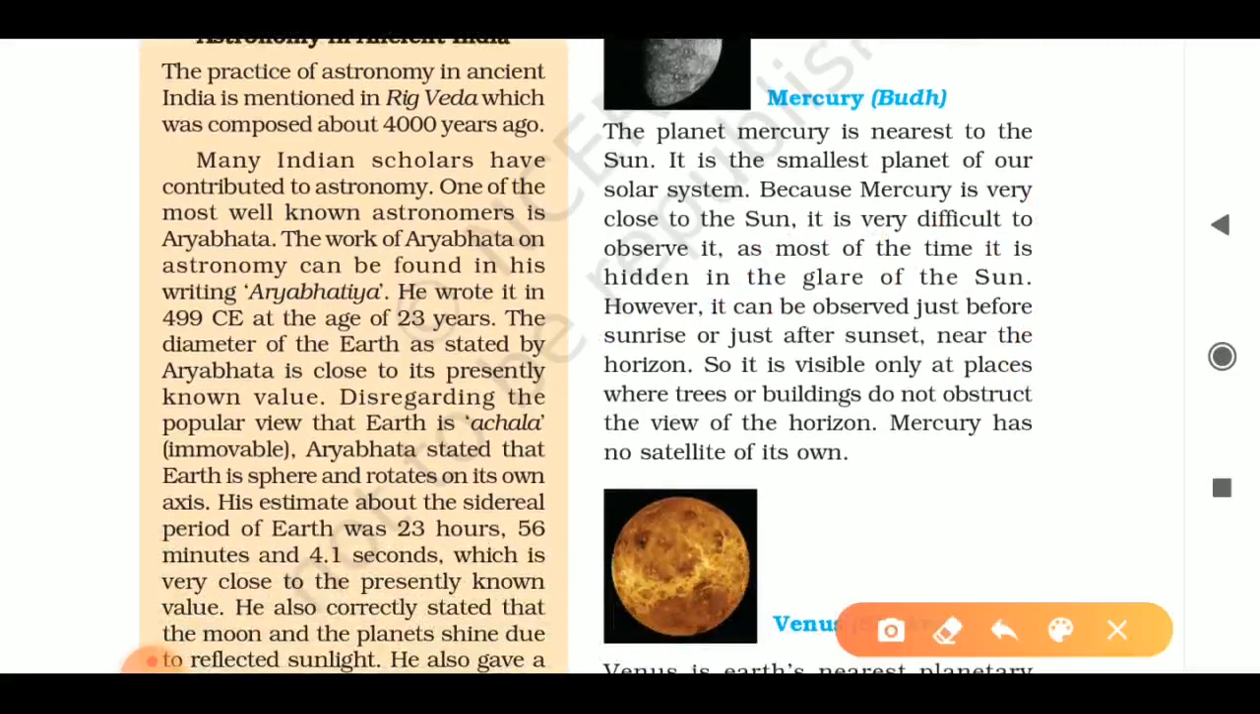And it's visible only at places where trees or buildings do not obstruct the view of the horizon, because it is observed just before sunrise or just after sunset, near the horizon. So if your horizon is covered with trees and mountains, you cannot observe it.